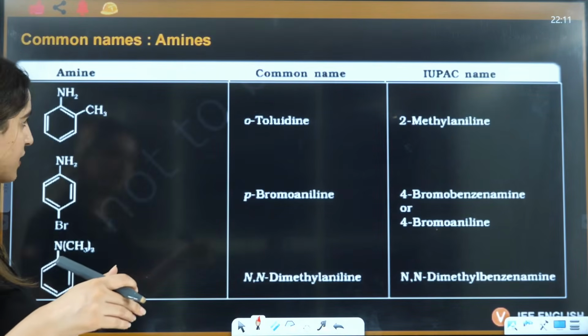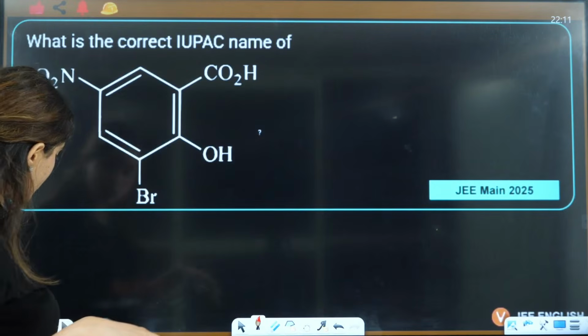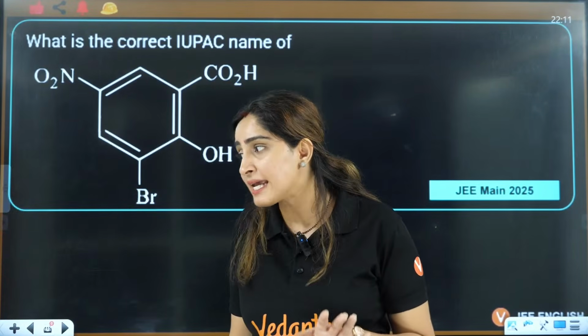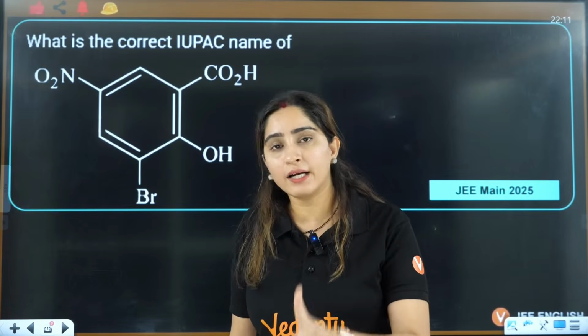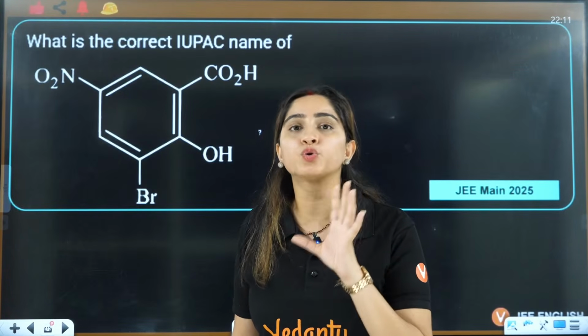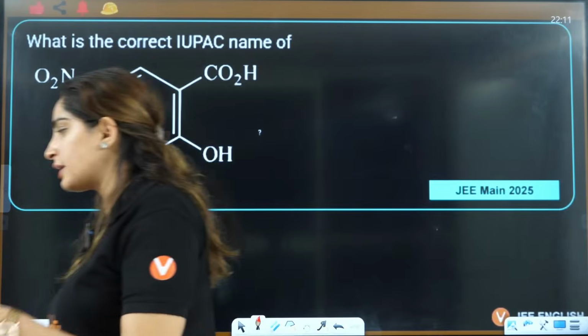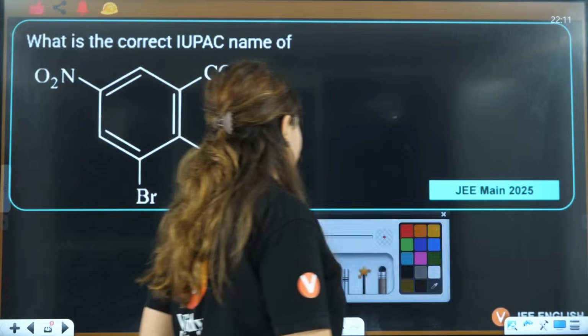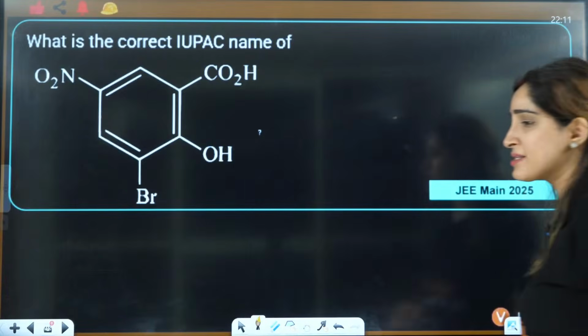Then go through this one. This is from NLE. All these tables are going to help you. The PDF will be provided, the link is in the description box, go through them. Now let's do 3-4 PYQs based on this. Then you say, ma'am, IUPAC naming is not asked.